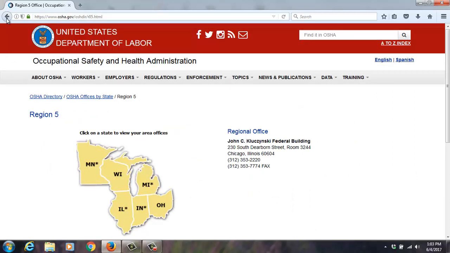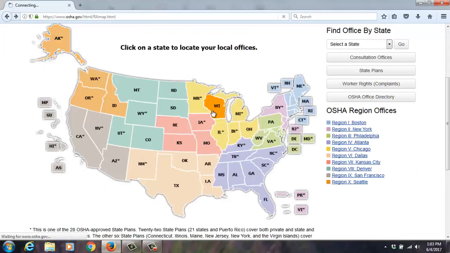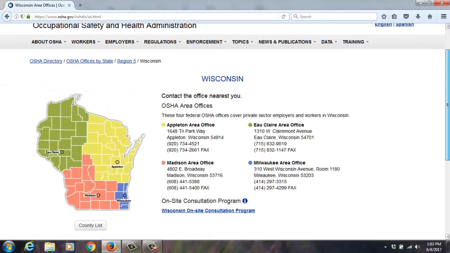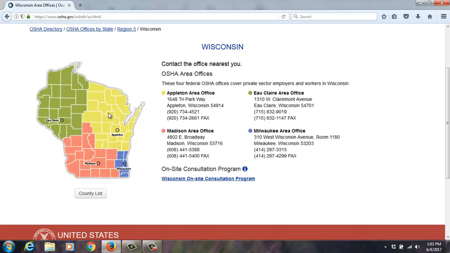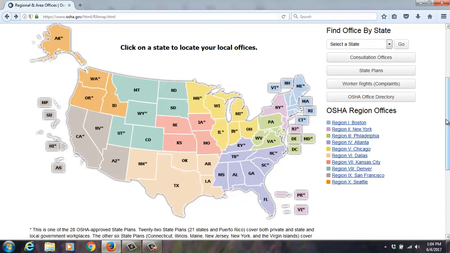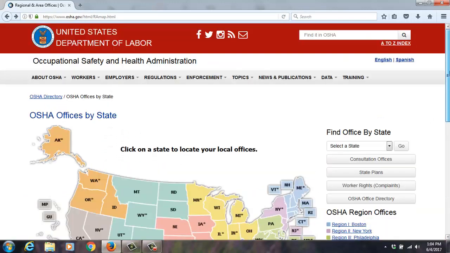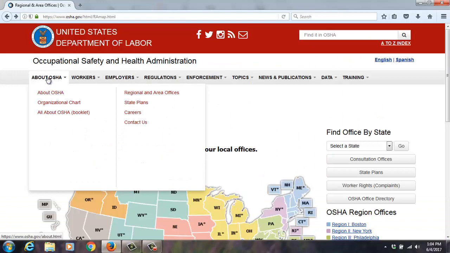There's the contact information. And for Wisconsin, we have 4 area offices, as you can see here. You can see where their jurisdictions are by county. All the contact information, again, the Wisconsin consultation program. So that's stuff my students need to know. And wherever you're located, you can find it here. Back to the About OSHA.